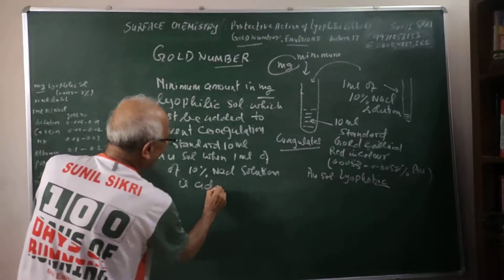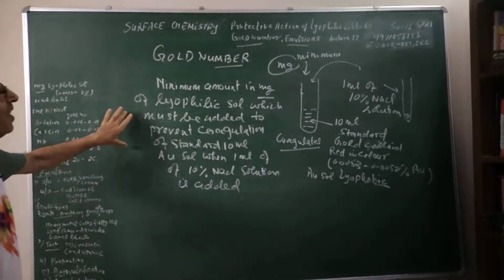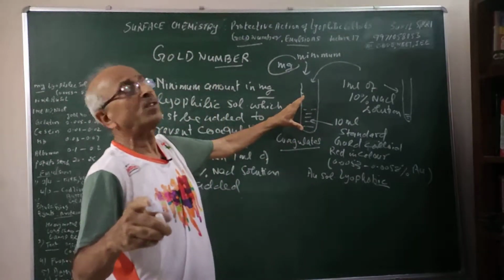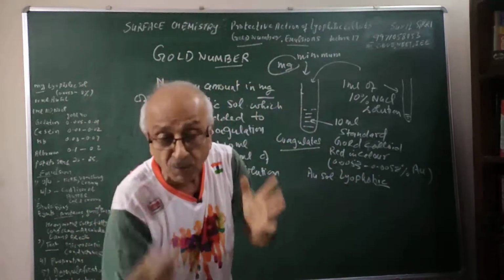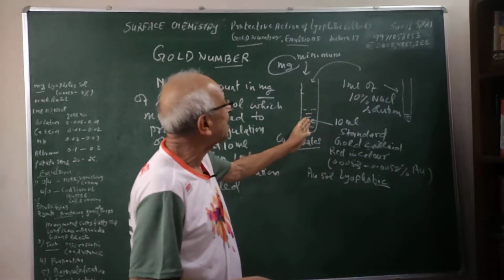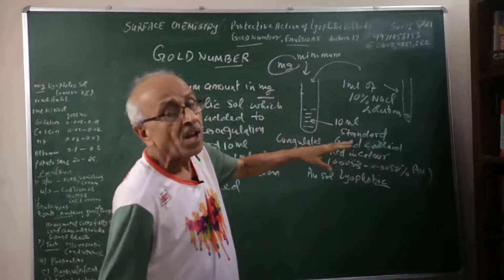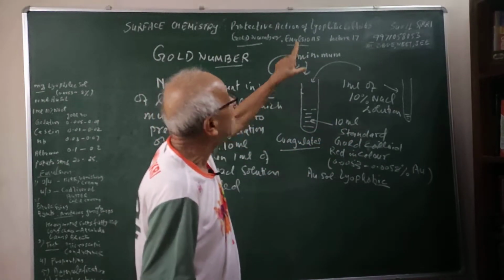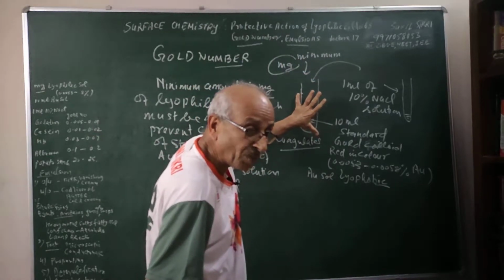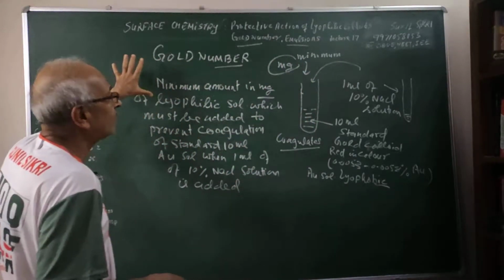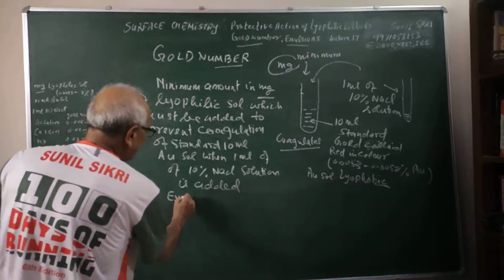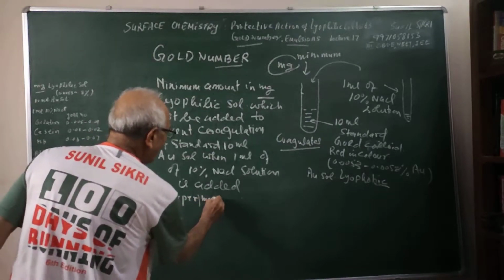Note down, students, very important. You have to keep in mind what I said. This is 10 milliliter standard gold sol. This is red in color. This is lyophobic sol. This is not stable. And if I add 1 milliliter of 10% NaCl solution, it coagulates. So the minimum amount in milligram of the lyophilic sol which must be added to stop this coagulation process is called the gold number.